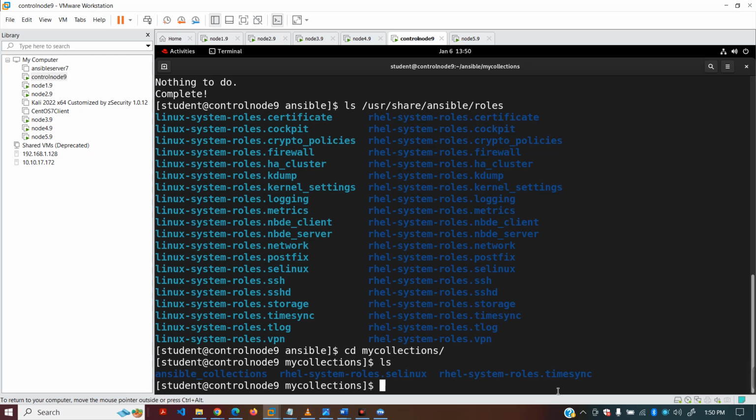We have another directory, the roles directory under Ansible, so we have to move this rhel system role to that roles directory. So we'll just write cp -rf.